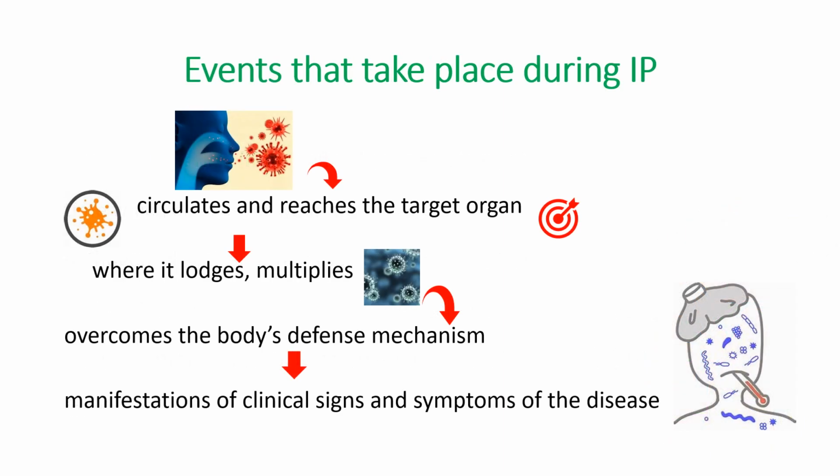So now let's find out what events take place during the incubation period. What happens first is the pathogen will enter the human body or any host. In our case we will take the human body. Then the pathogen will circulate and reach the target organ. The target organ may be anything, maybe the lungs in case of pneumonia, or maybe the liver in case of malaria. It will lodge itself in the target organ, and then it will keep on multiplying.